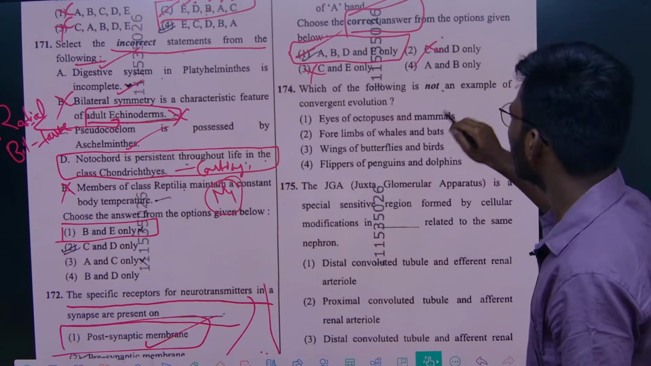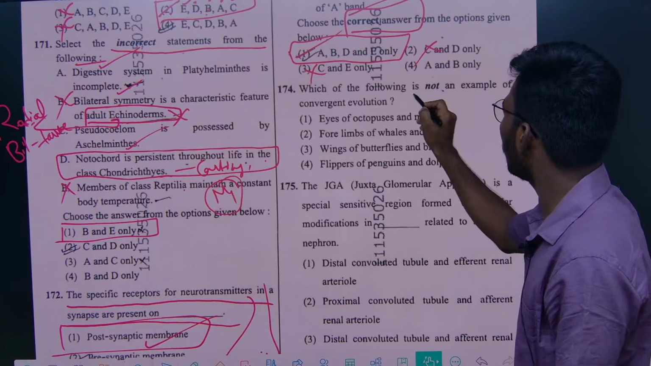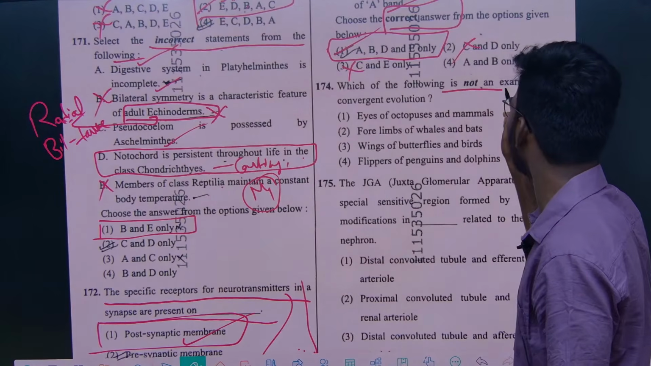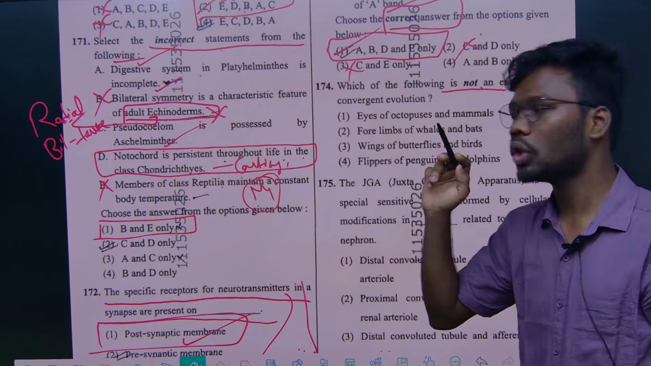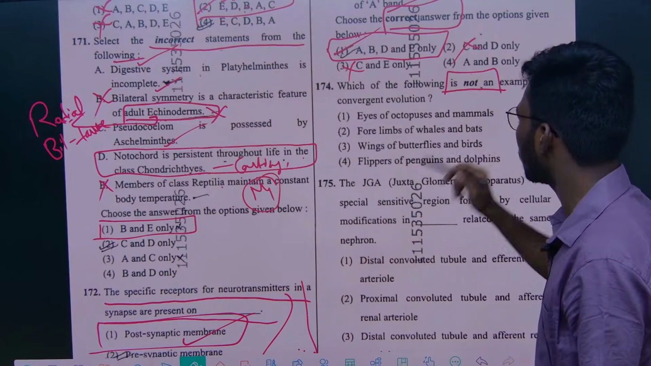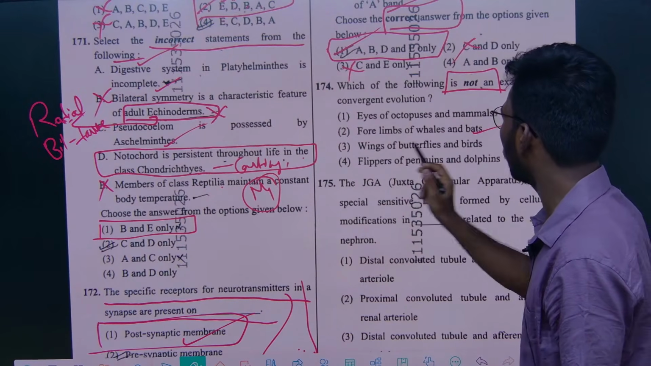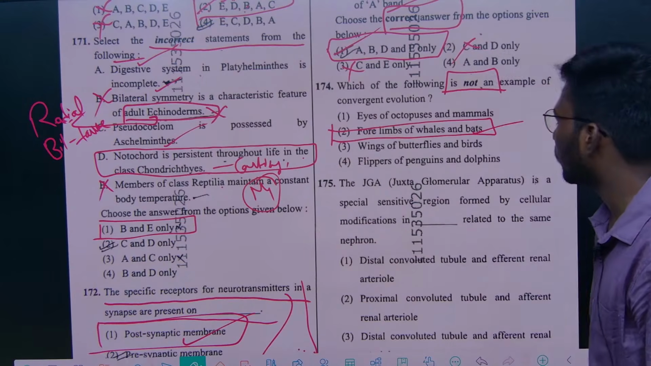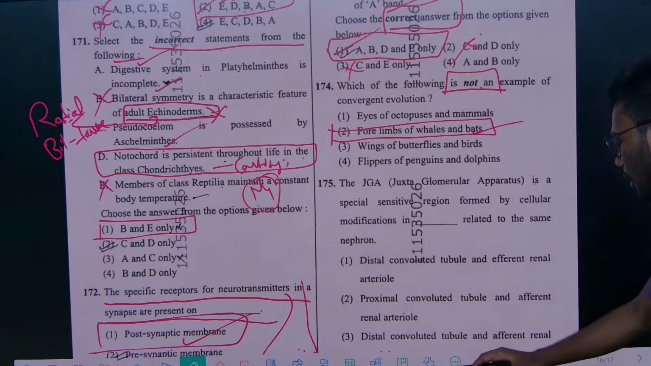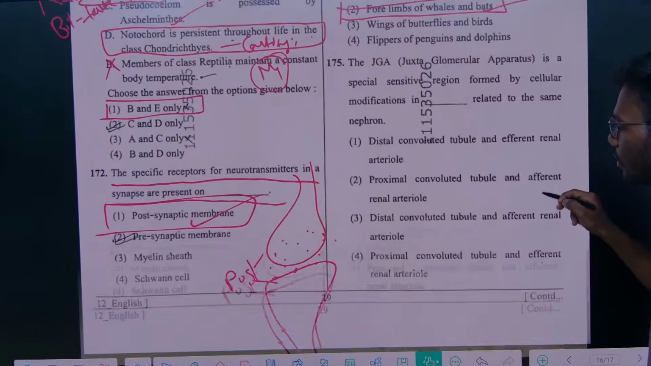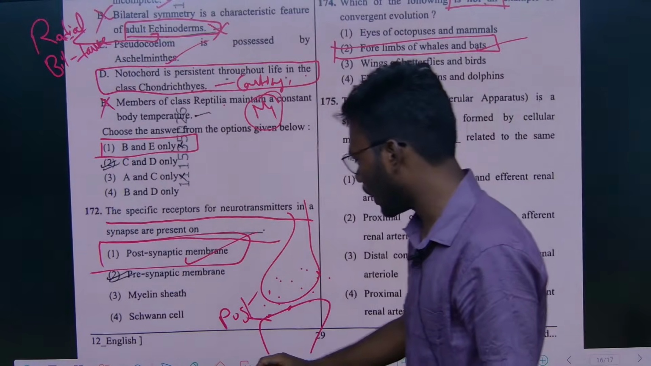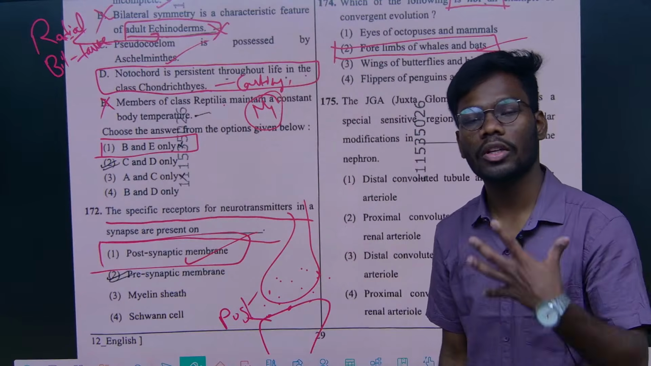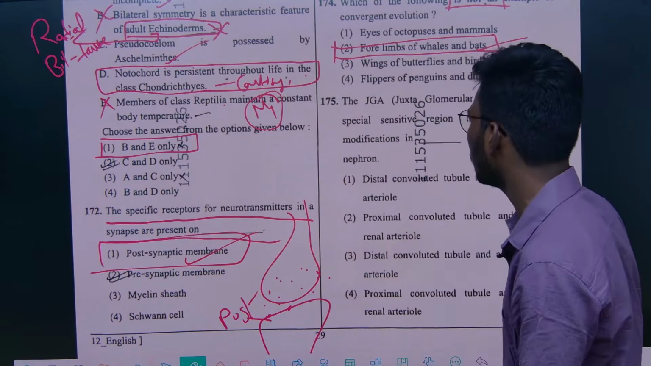Which of the following is not an example, remember, not an example of convergent evolution? The answer is the forelimbs of whales and bats. This is not an example of convergent evolution, right? Understand?